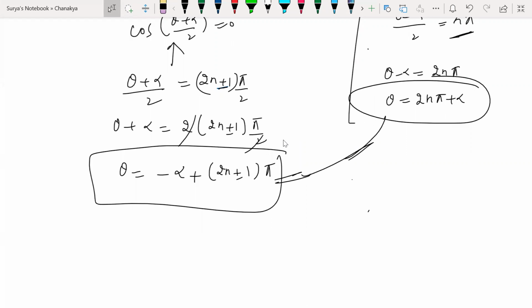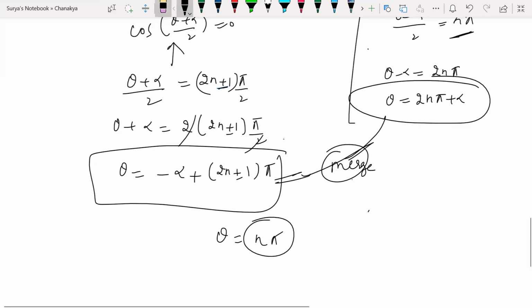So now if I merge these two, guys, what am I going to get? Tell me. Here 2 and pi will get cancelled. If I merge, will I be getting n pi now? If I merge, guys, will I be getting n pi or not? Tell me.